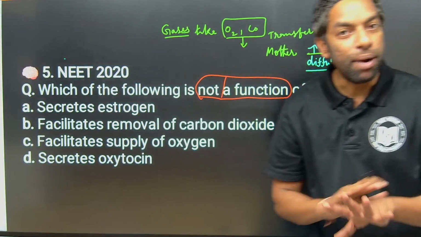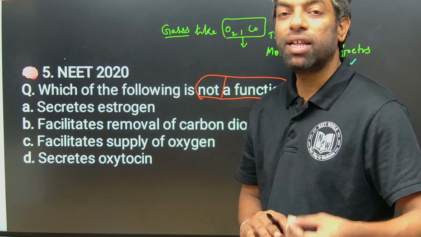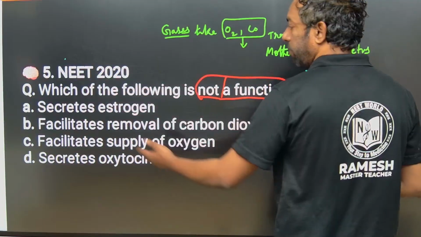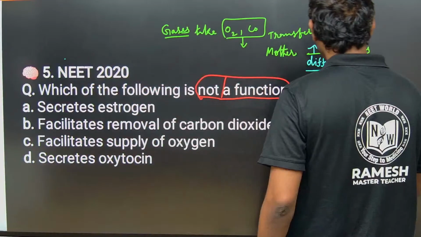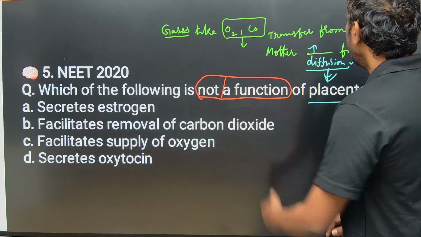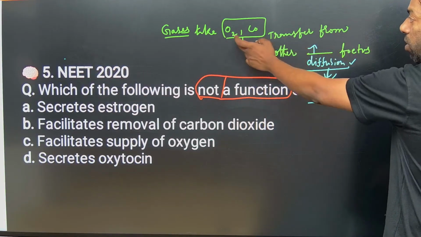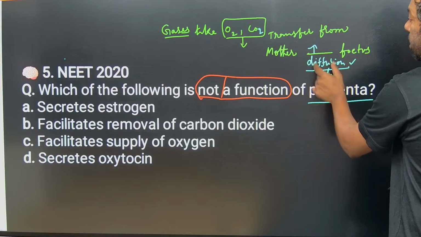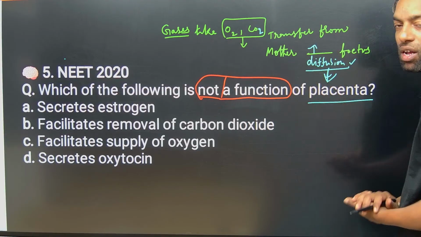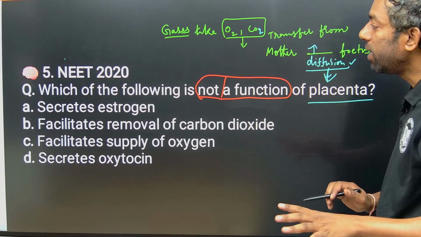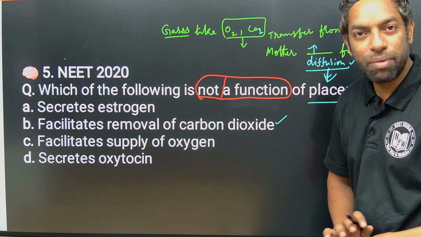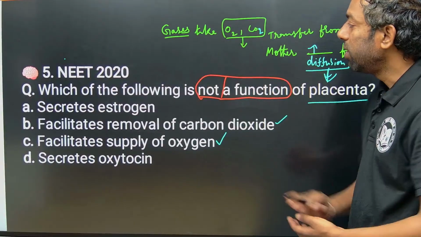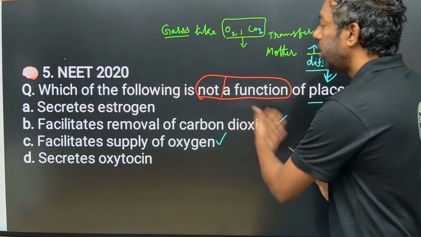There is no direct blood transfer between mother and baby. Through the placenta, oxygen and carbon dioxide are exchanged by diffusion. So carbon dioxide can be eliminated by diffusion through the placenta, and oxygen also. These are direct functions of the placenta.